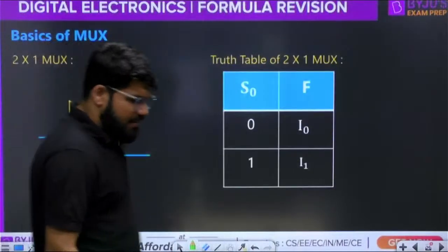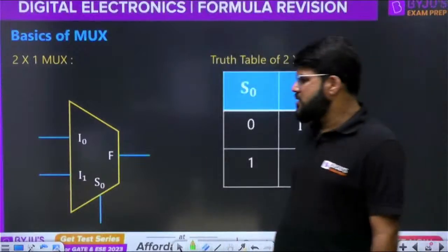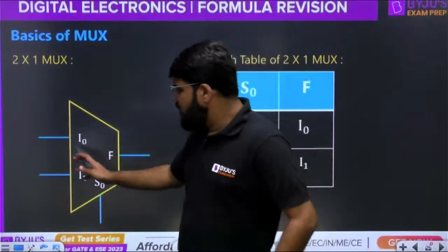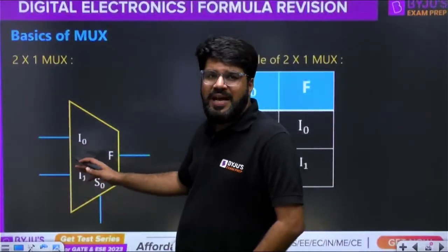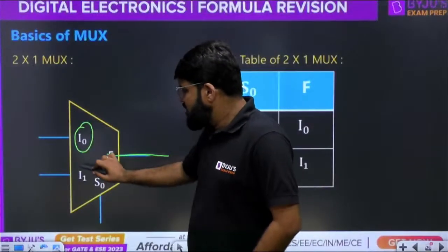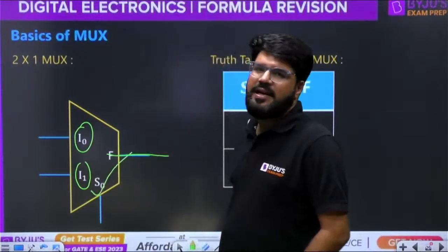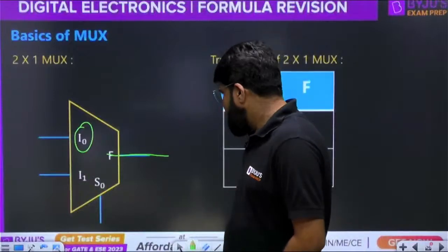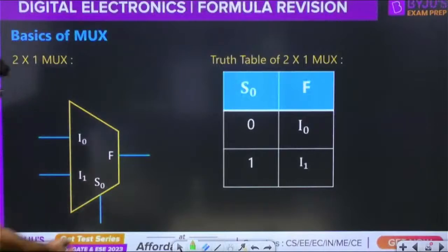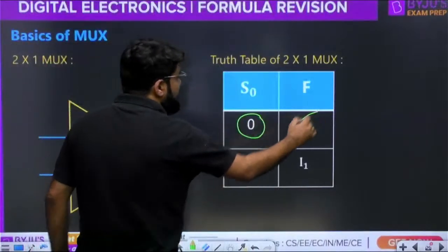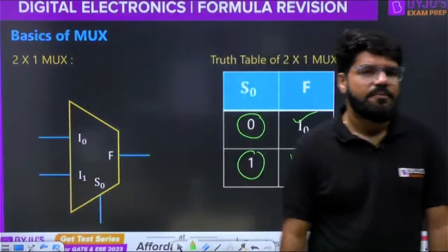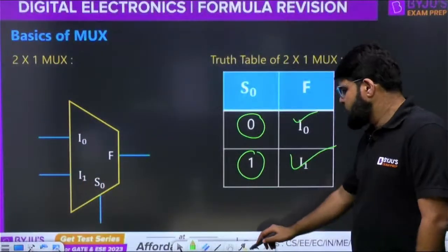Let me make you understand with an example, a 2 cross 1 mux. There are 2 input lines, I0 and I1. One of the two pieces of information has to be passed to the output. But which one, I0 or I1? That will be decided by the select line, primarily known as S0. Simple logic: if S0 is 0, I will pass the information I0. If S0 is equal to 1, I will pass the information I1. This is a 2 cross 1 mux.